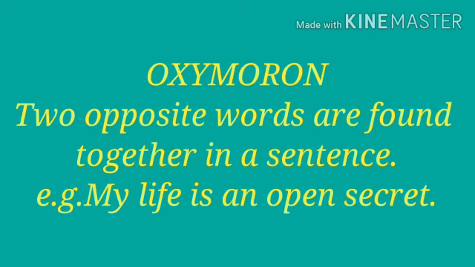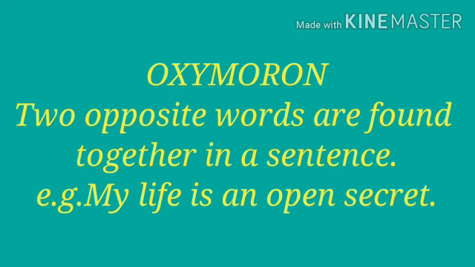Next one is oxymoron. Two opposite words are found together in a sentence. Means two opposite words are used in the same line. For example, my life is an open secret. Here two opposite words, open and secret, are used in the same line. So it is oxymoron.